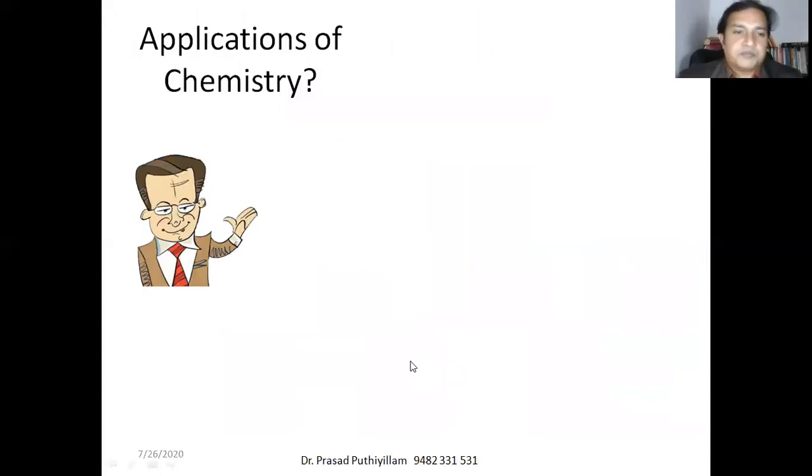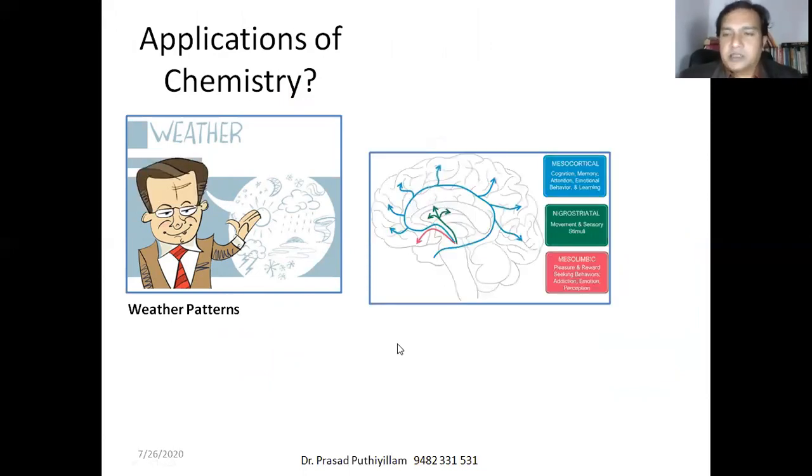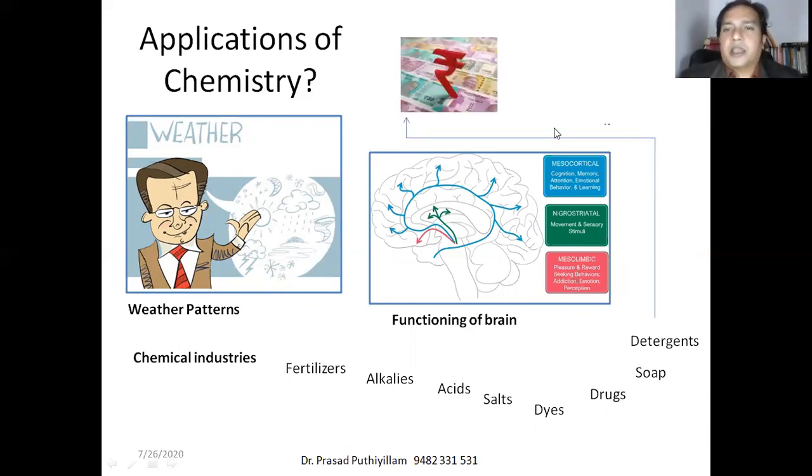Applications of chemistry. Chemistry is required to understand the weather patterns, which is a great concern nowadays. And to understand the brain functioning. To analyze the functioning of the brain also, knowledge of chemistry is required. And many chemical industries which manufacture or produce fertilizers, alkalis, acids, salts, dyes, drugs, soap, detergents, and many more. All these are contributing to the economy of our country.